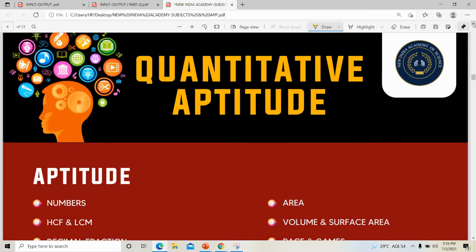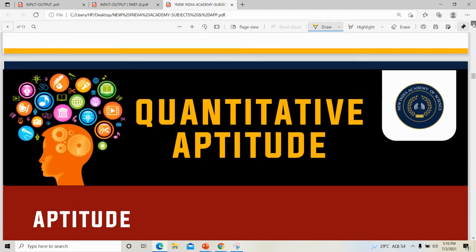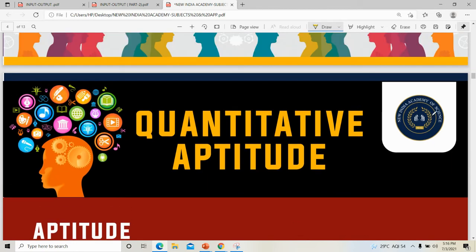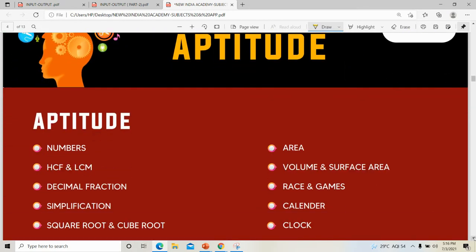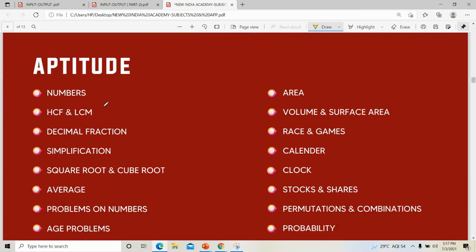Then coming to quantitative aptitude. What is inside this quantitative aptitude? It contains these things, you can see: numbers, LCM, HCF, then decimal fraction, simplification, square root, cube root, then average, problems on numbers, then age problems.